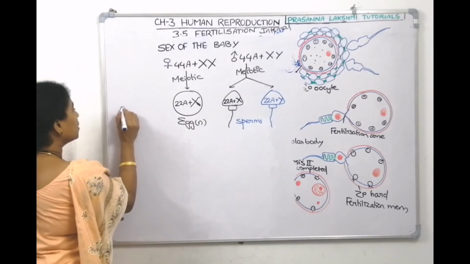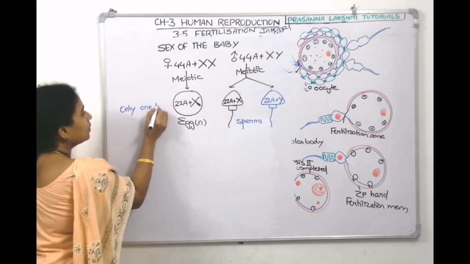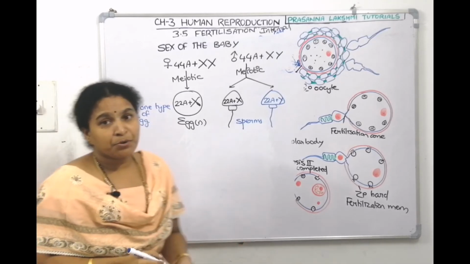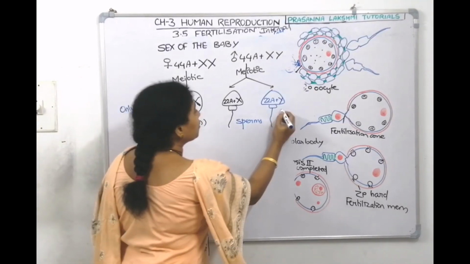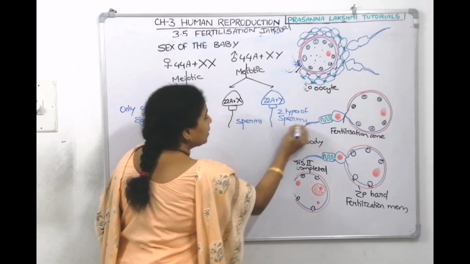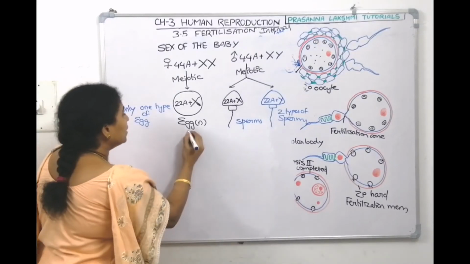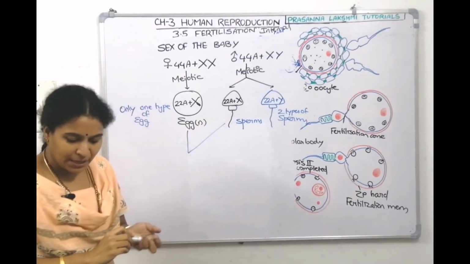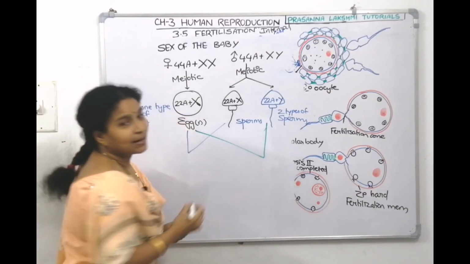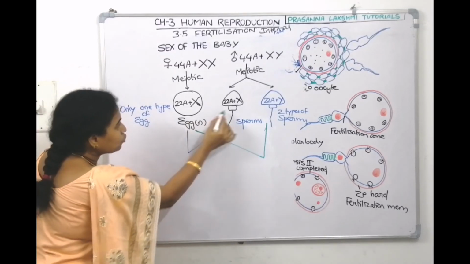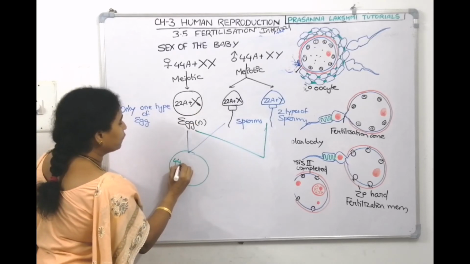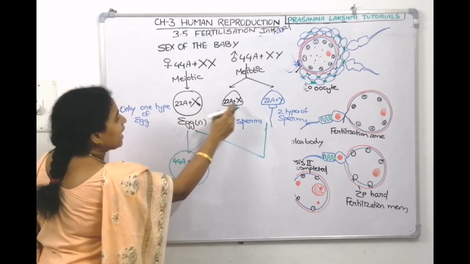So the female can produce only one type of egg, whereas males produce two types of sperms. Now, if there is fusion of this egg with this sperm, then we get one combination. If there is fusion of this egg with this sperm, there is another combination. Now, if these two fuse, then the zygote will have 22, 22, 44 autosomes plus X and X.